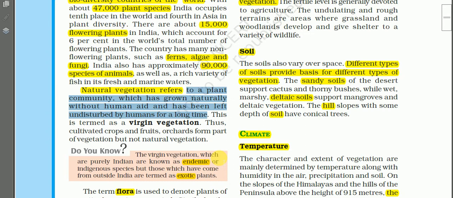So a plant community means a group of plants which has grown naturally, not planted, without human aid.